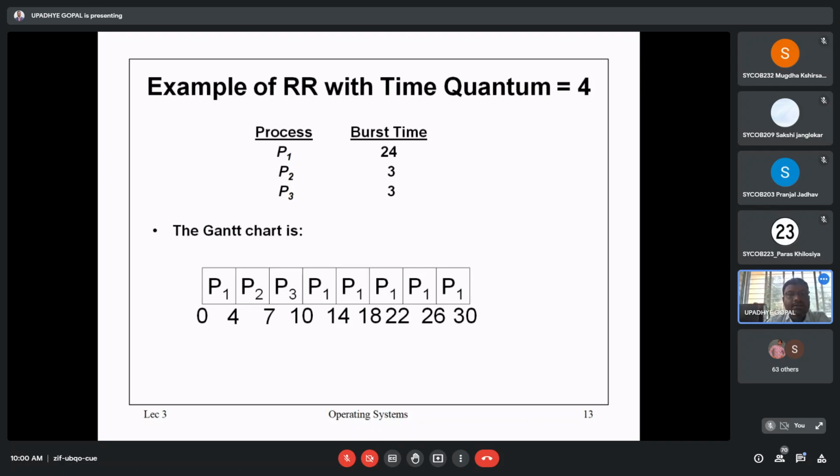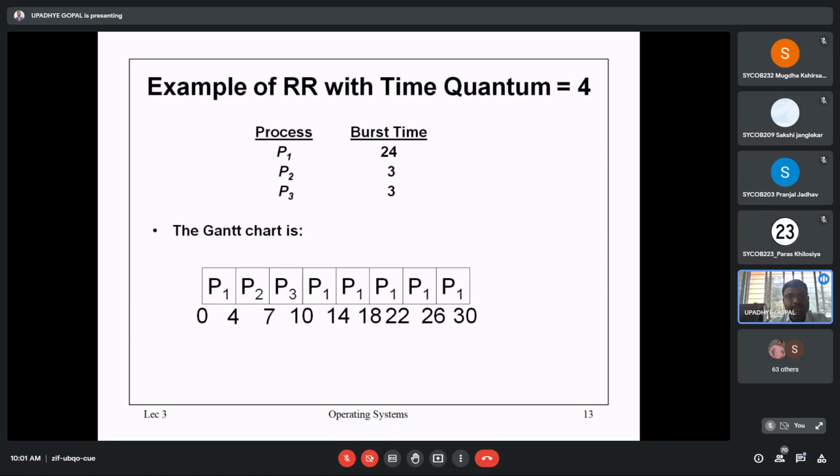After that, with time quantum 4, the same process, process 1, will be continued till the end. See, the addition is 30 units only, but the execution of these processes happens differently.